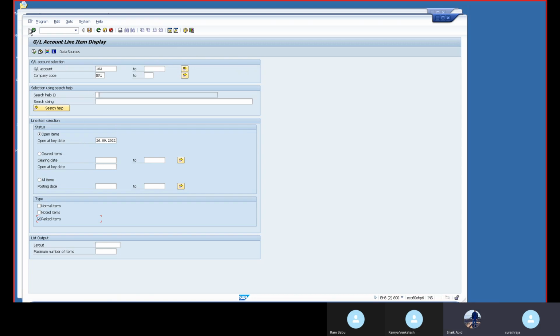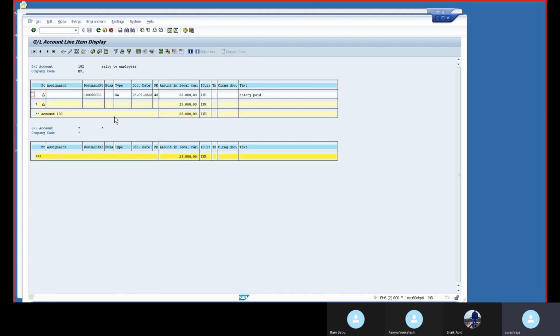25 will be there. See, 25 came, no? Like that, we can change. Possibilities are there to change the amount, to change the dates, like that. But in posted entries, we cannot do anything. See, once you posted means that is final. But in parked, we can do the changes.